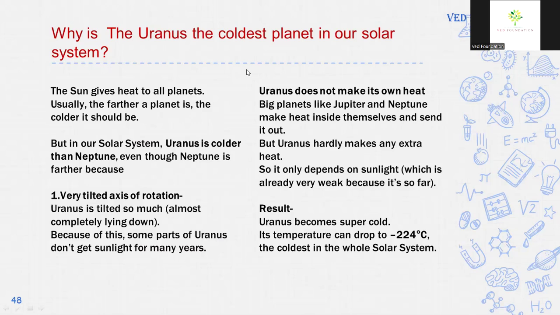Second reason is Uranus does not make its own heat. Big gaseous planets like Jupiter and Neptune make heat inside themselves and send it out. But Uranus hardly makes any extra heat. So it only depends on sunlight, which is already very weak because it's so far, and as a result Uranus becomes super cold. Its temperature can drop to minus 224 degrees Celsius, the coldest temperature in the whole solar system. And that's why Uranus is the coldest planet in the solar system.